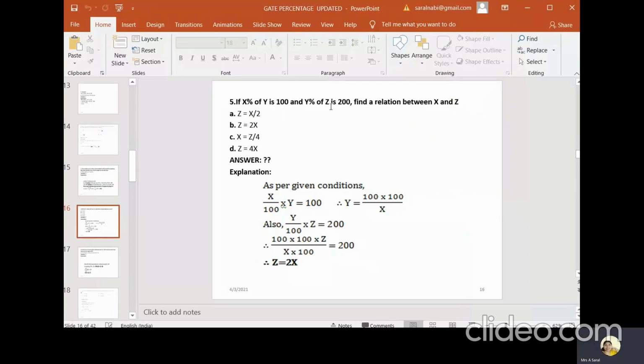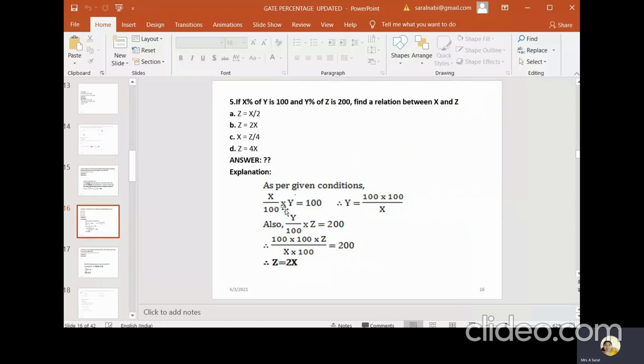Y by 100 into z is equal to 200. So we have found two statements. Now we need to find out what is x and z. Then we have to solve and substitute in another equation. From the first equation you find out y, then you substitute that into the second equation and we can find out the value of z.